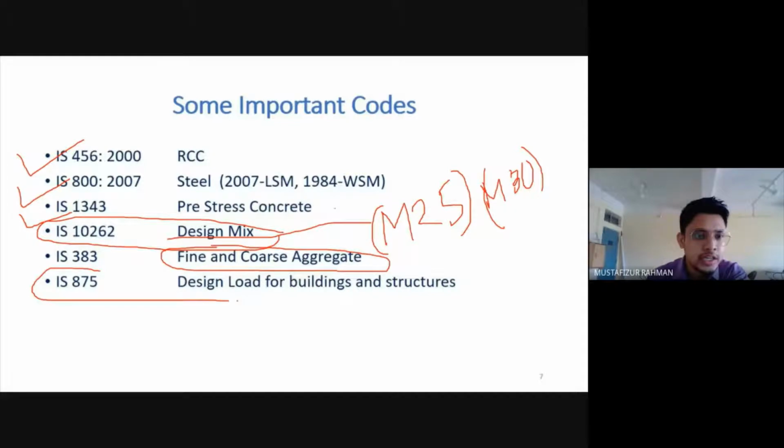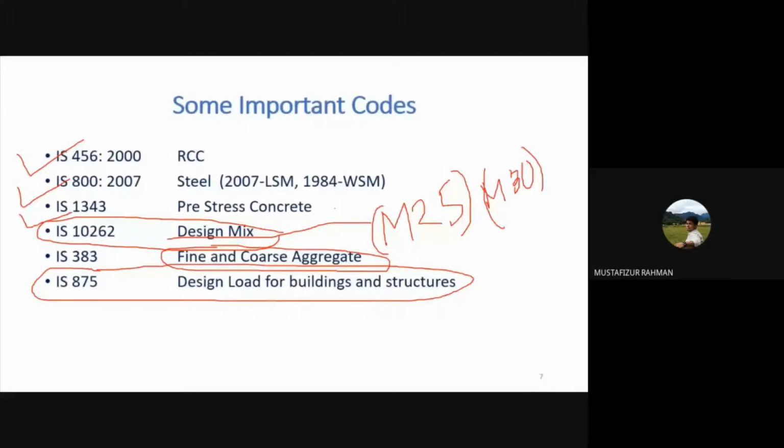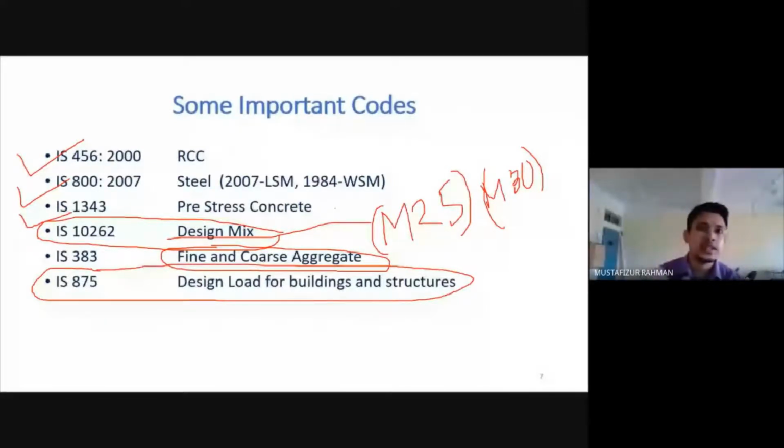And IS 875 is important: design loads for buildings and structures. Now you are studying RCC, you are designing slab, beam, and we calculate dead load and imposed load. So you understand what is dead load? Dead load is the fixed load, that is, its self weight. If there is some permanent structure attached to that beam or slab, it is also dead load. And imposed load is something which is moving, a furniture, a human being, or something like that. These are imposed load, right?